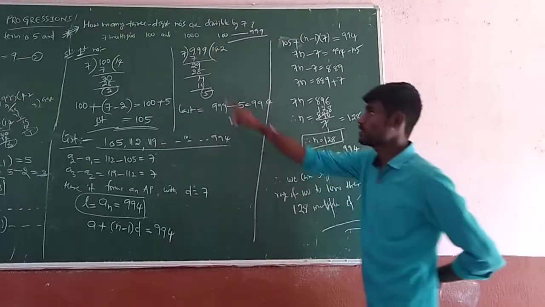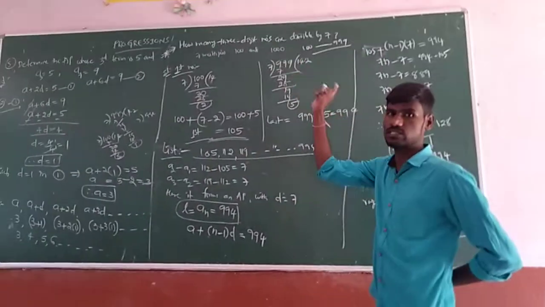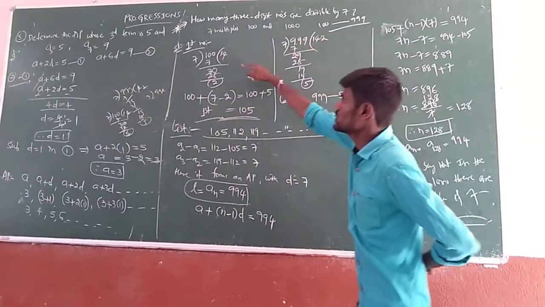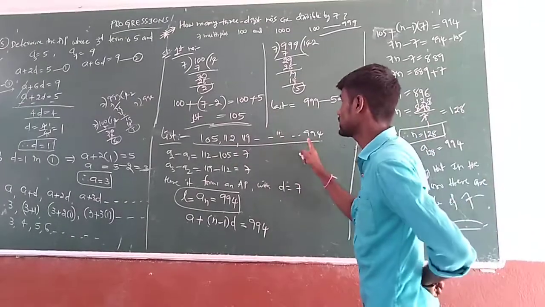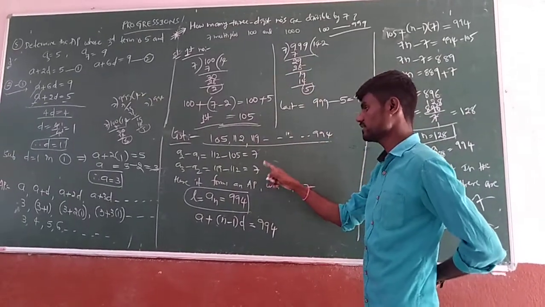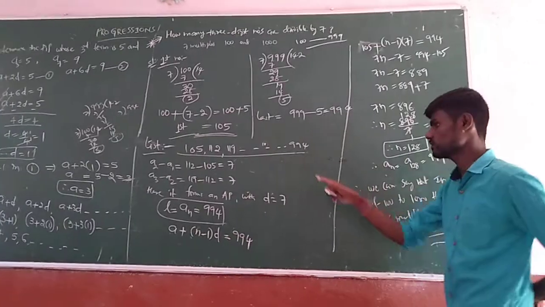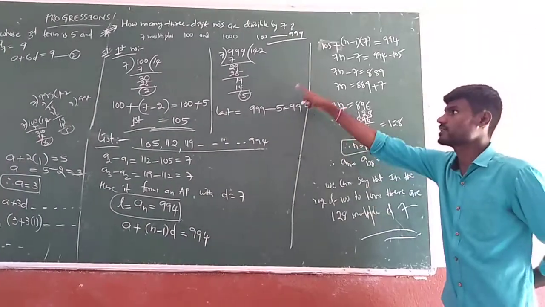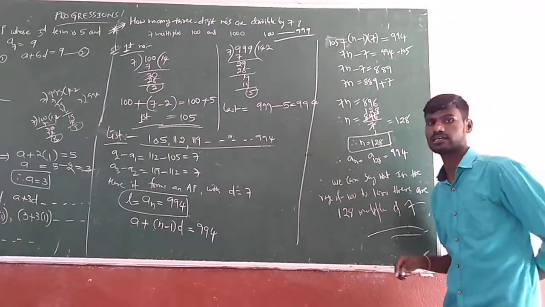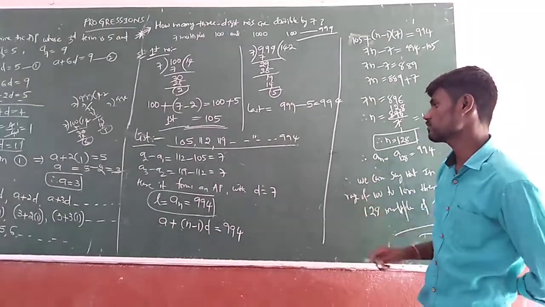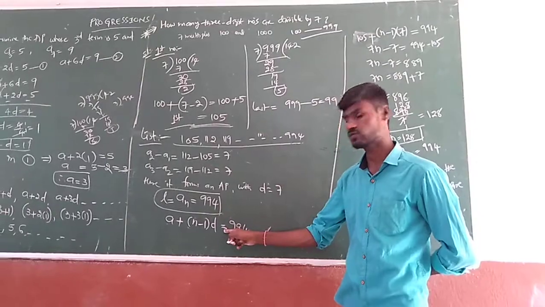So remember, to find the 3-digit or 4-digit numbers or multiples, this is the procedure: find the first number and the last number. If we get the first and last, with that we can get the difference D. Then we can find the position, nothing but the number of terms in the given list of the AP. So these are all the types of problems in the AP based only on the general term, a plus (n minus 1) D.